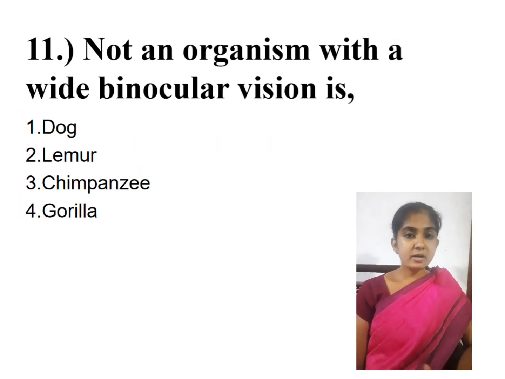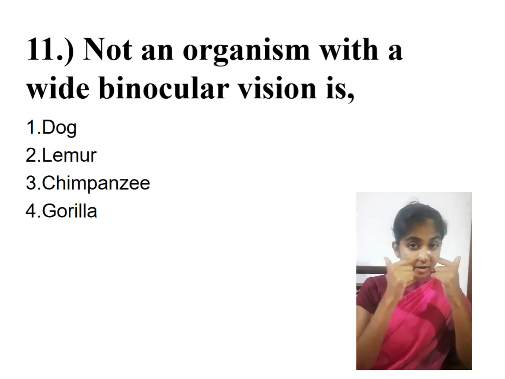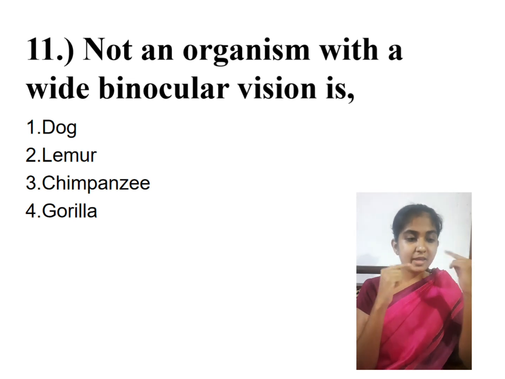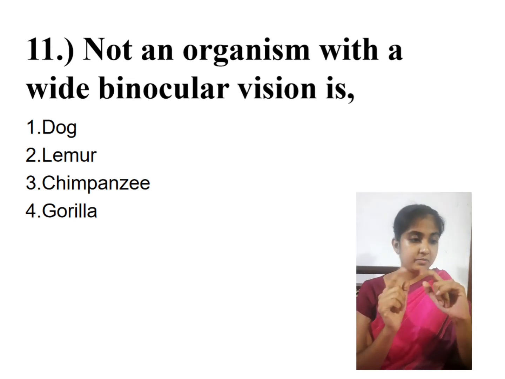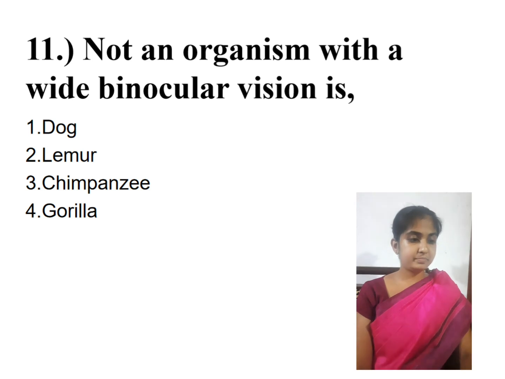Next question, not an organism with wide binocular vision. We know lemur, chimpanzee and gorilla: in these animals the eyes are located at the front of the skull, so they have wide binocular vision. Dog is not like that. So the answer is dog.